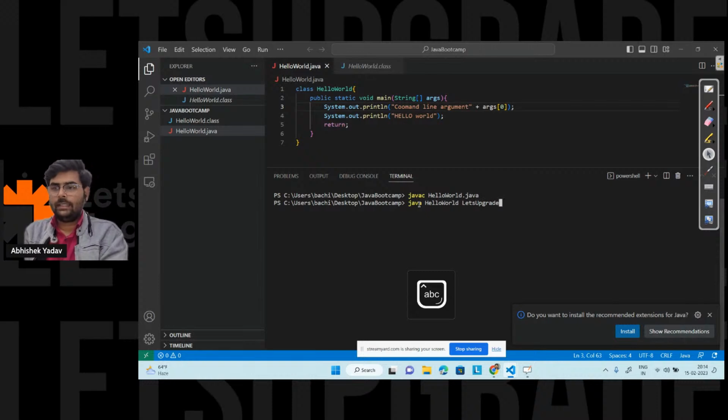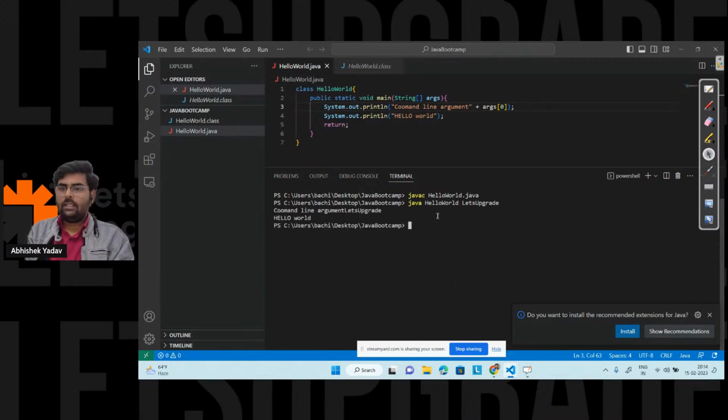Let me enter. So here you can see the command line argument, and args[0], the 0 index of the array, is where this command line is stored. Whatever you write after java and the class name will be stored inside the command line argument.